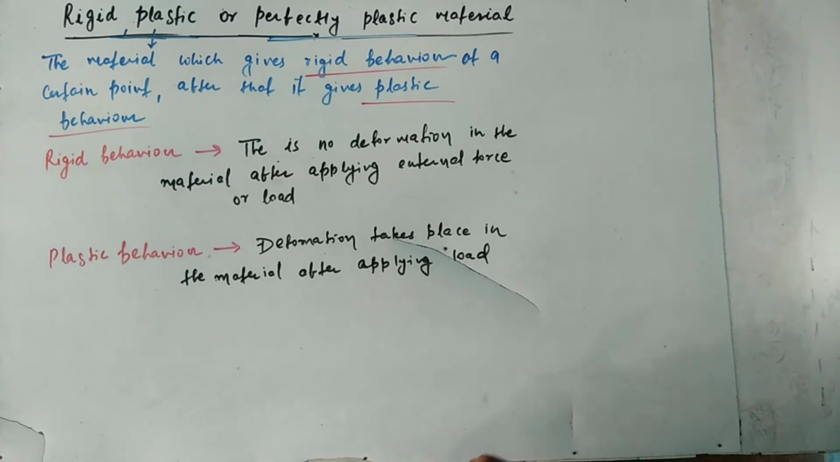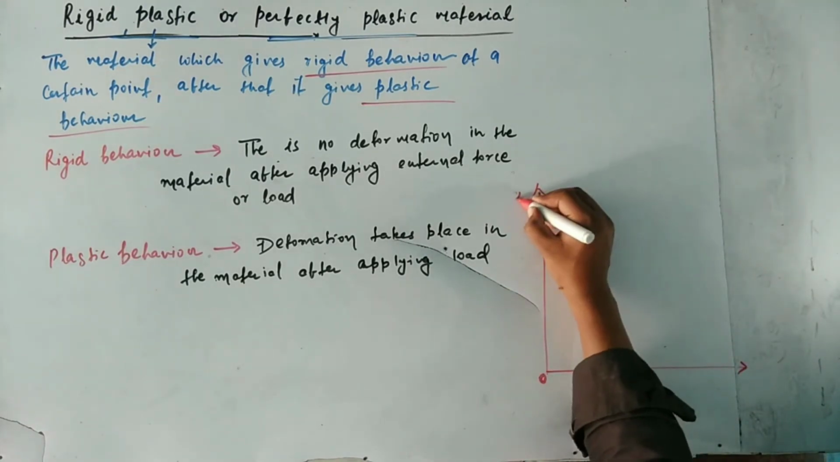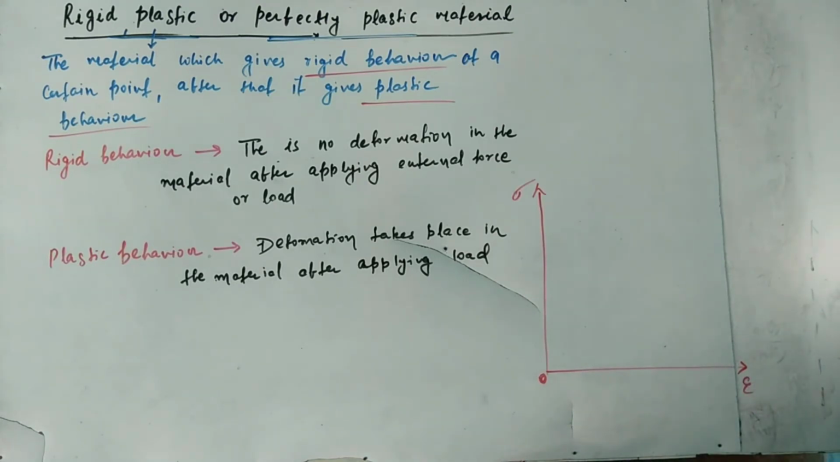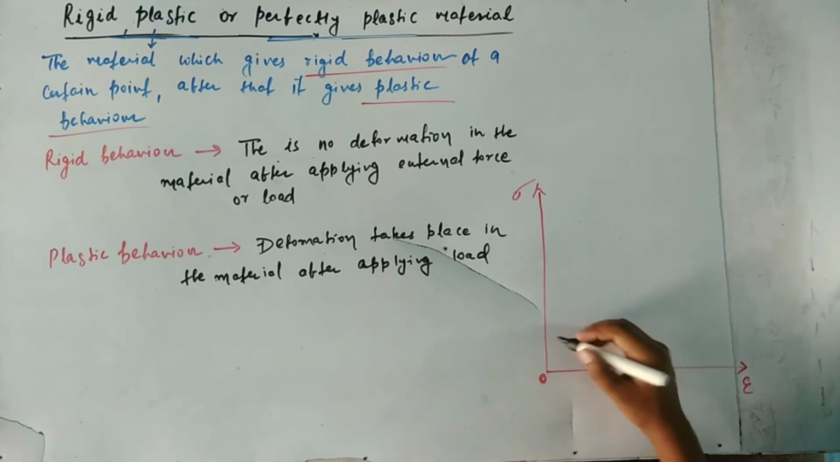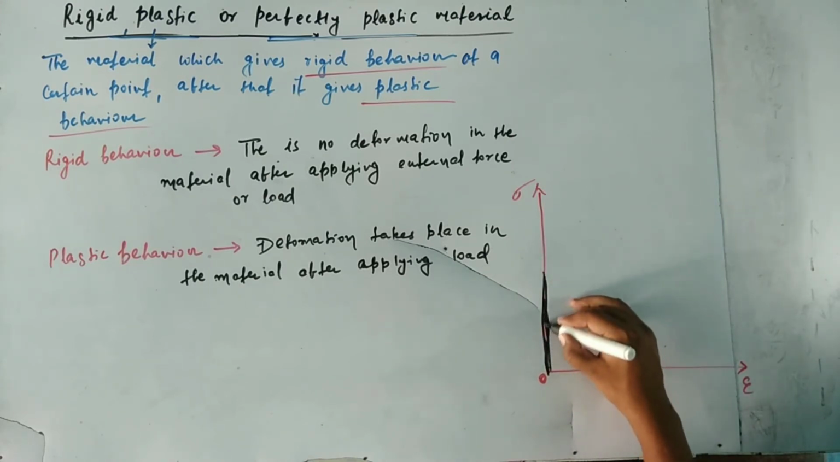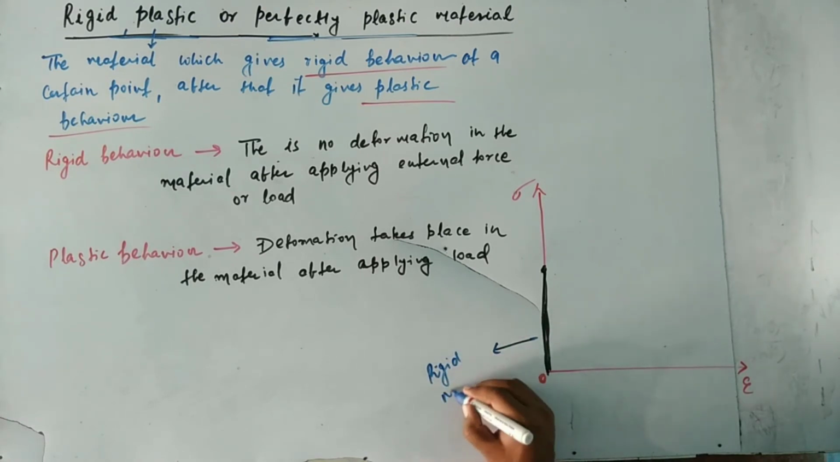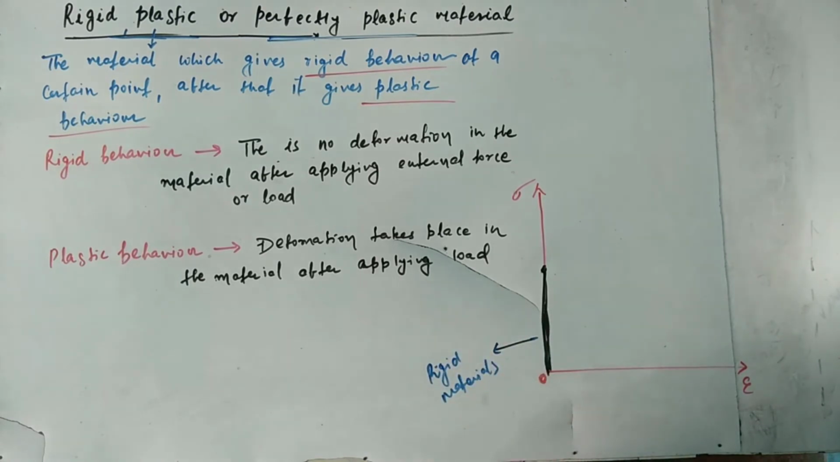Now we will see the stress strain diagram for rigid plastic material. So this one is stress and strain. Now it's a stress strain diagram, it will be like this. This is the curve for rigid behavior. It gives rigid behavior. So this curve shows the rigid behavior of the material. This line is for rigid material.